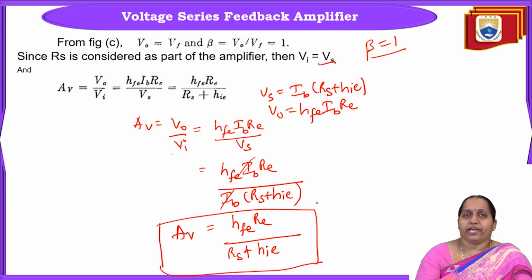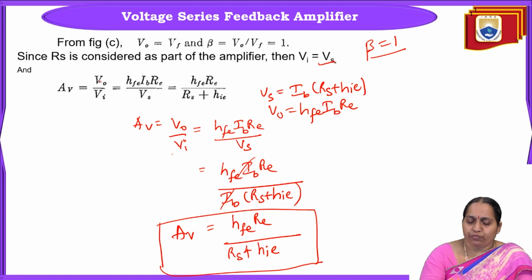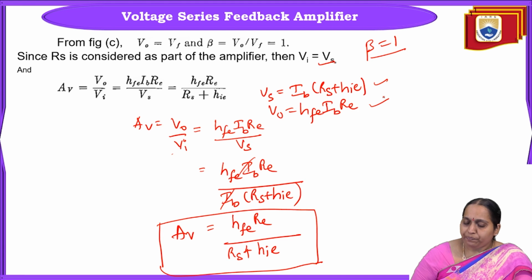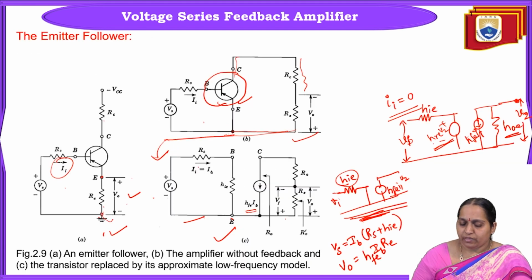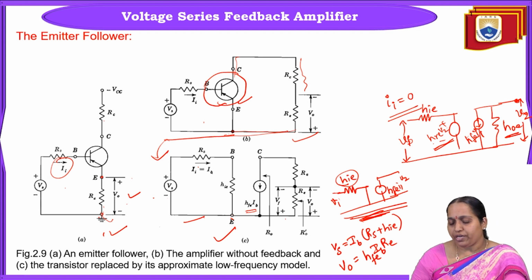To find the gain without feedback, we have taken AV equal to Vo by Vi. The expressions for Vs and Vo are taken from this circuit diagram C. Applying KVL to the first loop, we get Vs equal to IB into RS plus HIE, and Vo across RE is given by the current flowing through the output loop, HFE into IB, so HFE IB into RE.